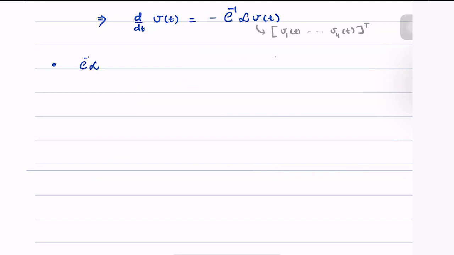C inverse L is equal to 1 by C1, 0, 0, 0, 0, 1 by C2, again 0s, 1 by C3, 0, and 1 by C4.